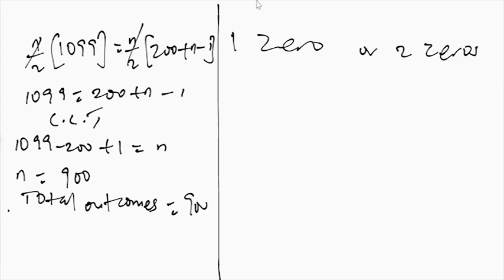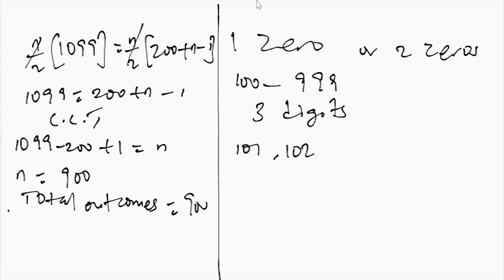Of course, we know that from 100 to 999, all the terms between 100 and 900 will be three digits. We can't have more than 3 digits for all the terms. And here's what I mean. We can have 101, which actually has 10. We can have 102, 103, and all of them up to 999.